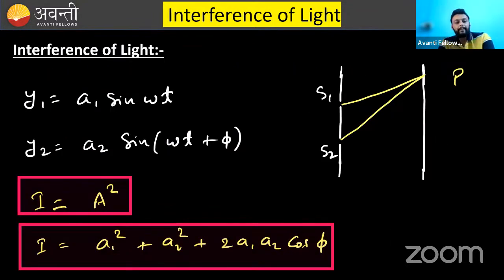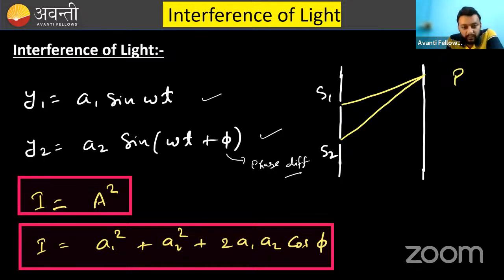Now interference of light. One more thing about interference of light. Listen to each and every word. I think you know this from your class 12th. But the thing is, let's suppose two light waves are coming. One is from S1, another is from S2. When they meet, the equation of them is A1 sin omega t and A2 sin (omega t plus phi). What is phi? Phi is the phase difference between the two waves reaching at point P.